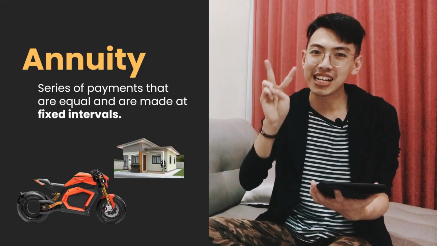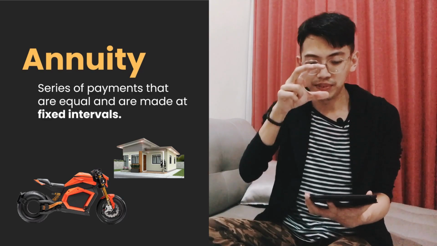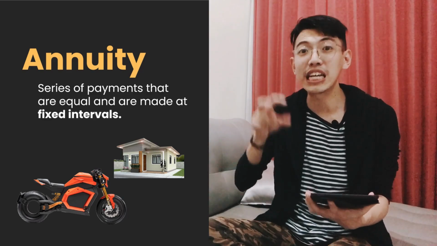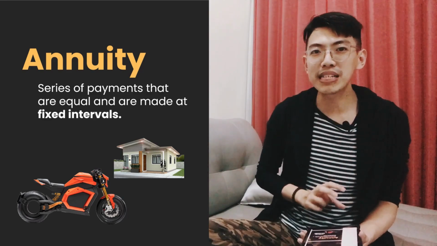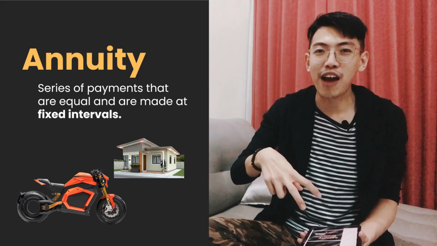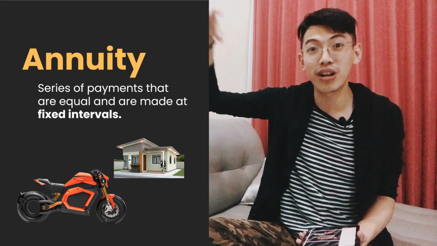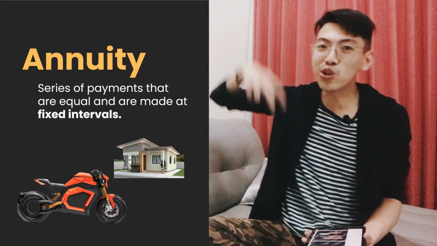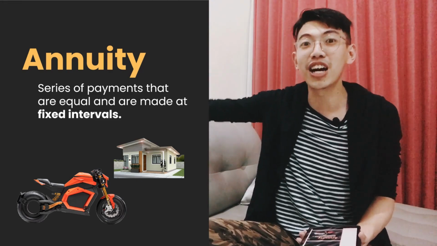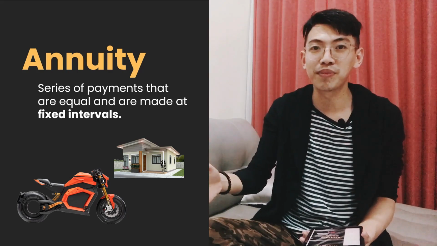There are two characteristics here: equal and made at fixed interval. Equal means like this: if this year I have to pay $100, it means next year I have to pay $100 too. Next 2 years I have to pay $100 too. It is equal.